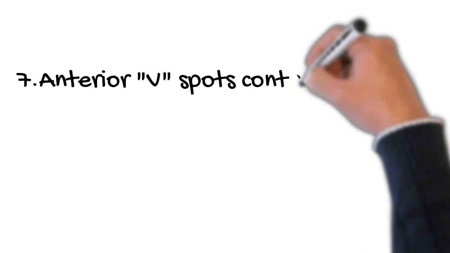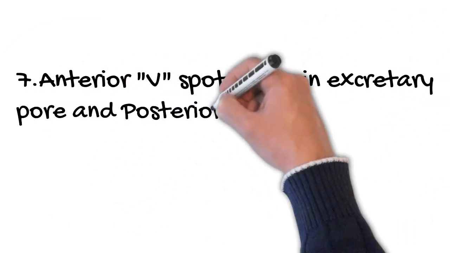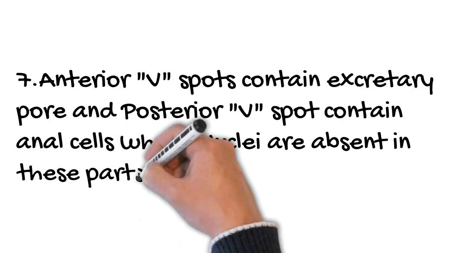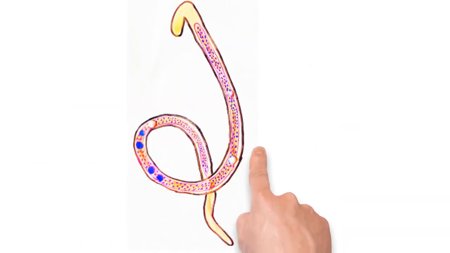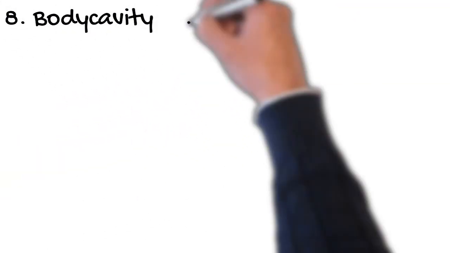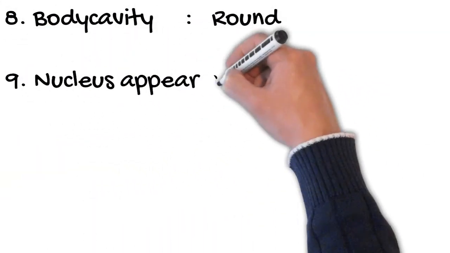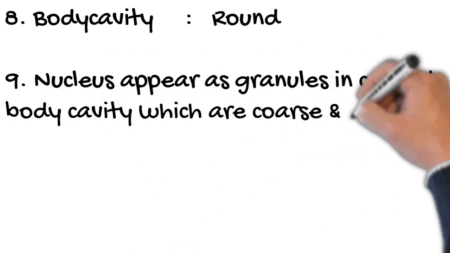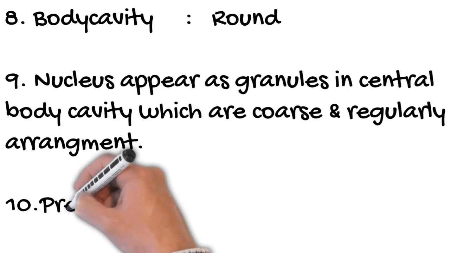Anterior V-spot contains the excretory pore, and posterior V-spot contains anal cells, where nuclei are absent in this spot. This picture shows the anterior V-spot and posterior V-spot. Body cavity is round in shape. Nuclei appear as granules in the central axis of the body cavity, which are coarse and regularly arranged.